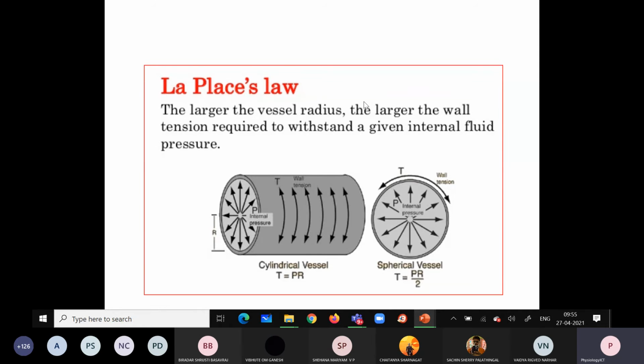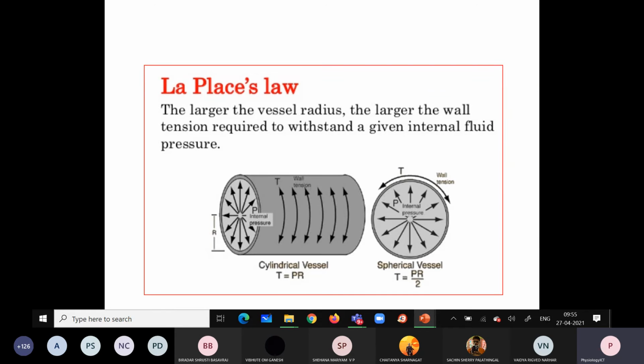The larger the vessel diameter, the larger the wall tension. If you have a vessel with a larger radius, the tension will be more to withstand a given internal fluid. If you have more radius, then you will have more internal fluid held within the vessel.